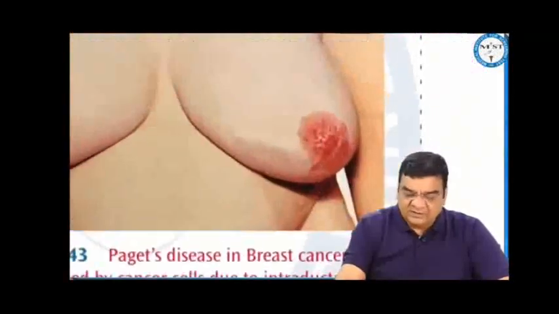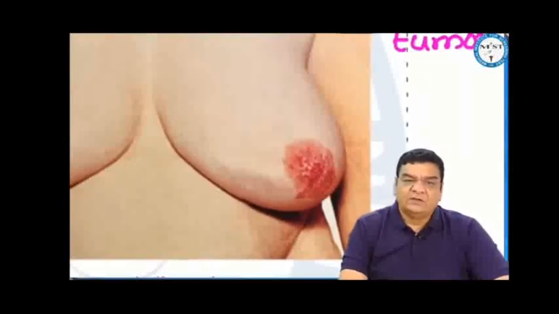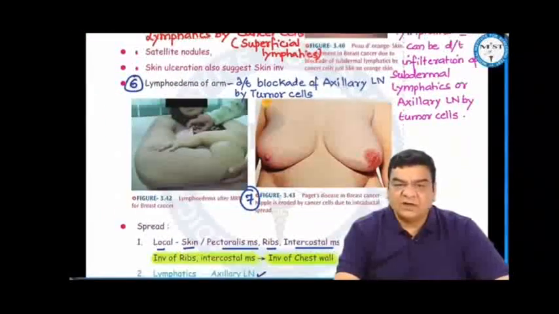Paget's disease is basically the erosion of the nipple. Eventually the nipple can disappear. This is due to intraductal spread of breast cancer. This is not eczema or a skin lesion.